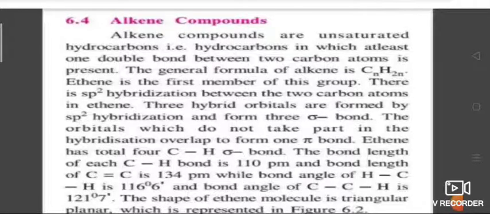The bond length of the carbon-carbon double bond, 134 picometers, is shorter than that of a single bond, 154 picometers. Because of the presence of the pi bond, alkenes act as a source of loosely bound mobile electrons and are thus readily attacked by reagents that are in search of electrons, that is, electrophilic reagents, to give more stable single bonds. The strength of the double bond in ethene is much greater than that of the single bond in ethane.